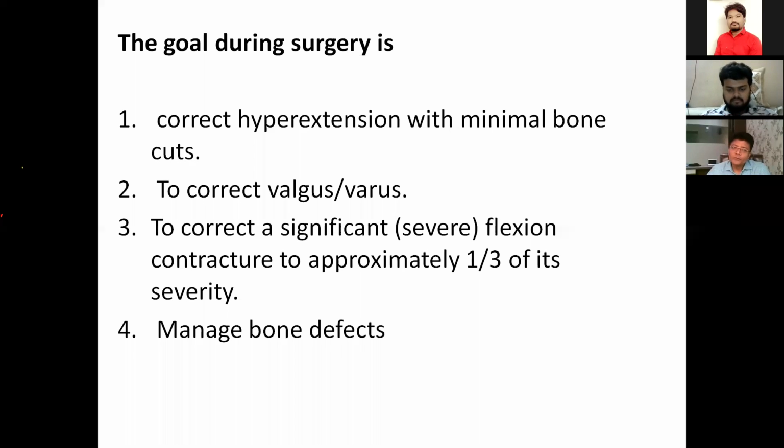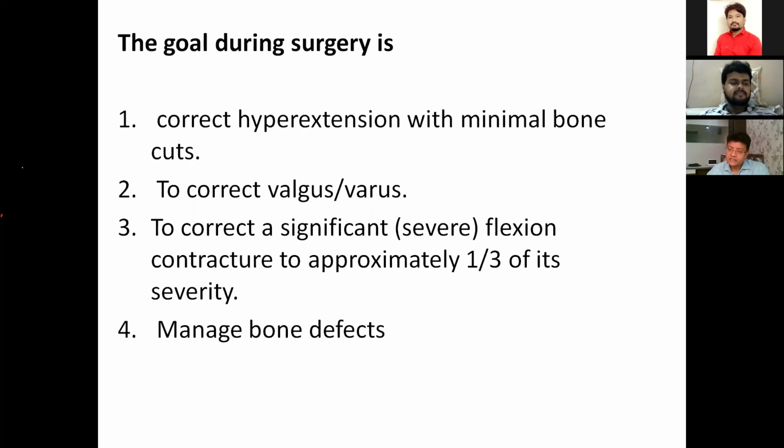The second goal would be to correct the varus and valgus deformity, to correct a significant varus contracture, at minimum approximately one third of its severity. Intraoperatively, we should not overcorrect the fixed flexion deformity in a rheumatoid knee.